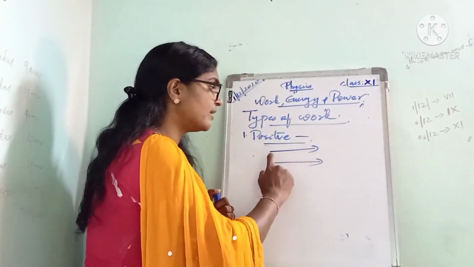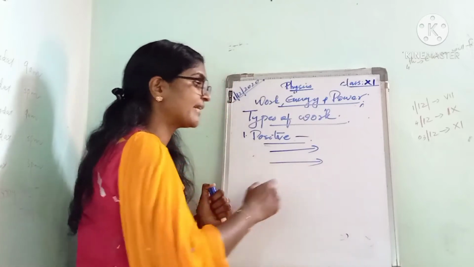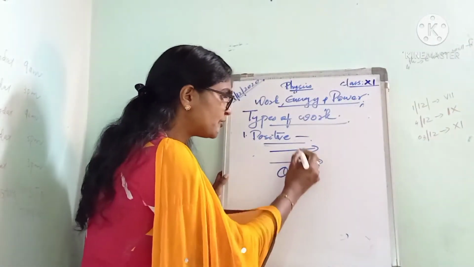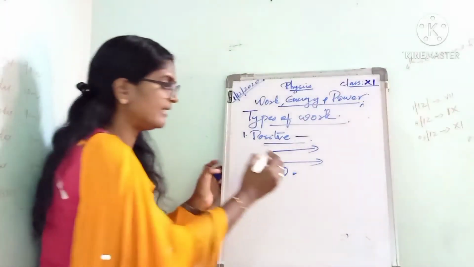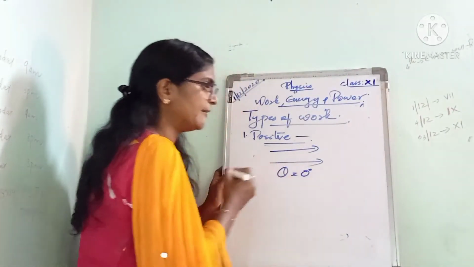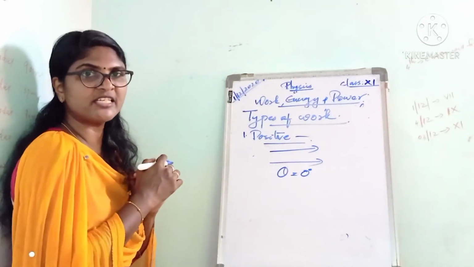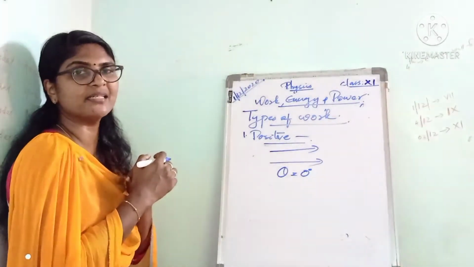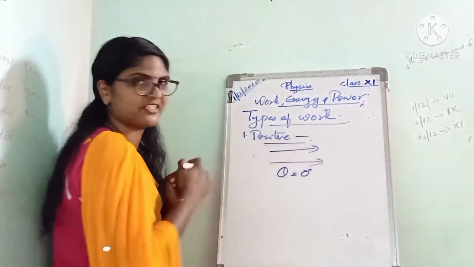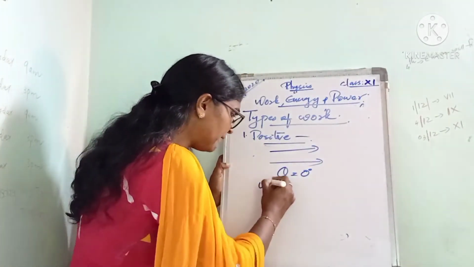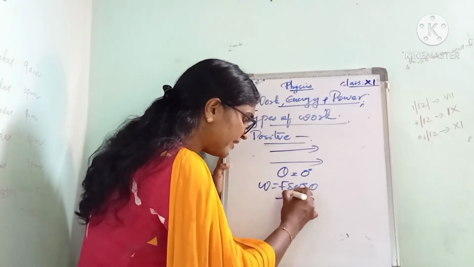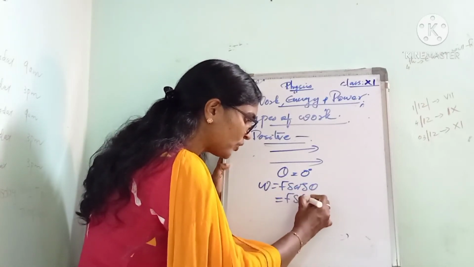Since the force and displacement are acting in the same direction, what is the angle theta? These two are parallel, so the angle is 0 degree. So we have W is equal to Fs cos theta, which is Fs cos 0.